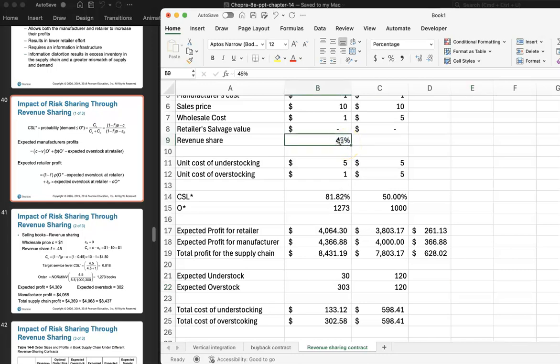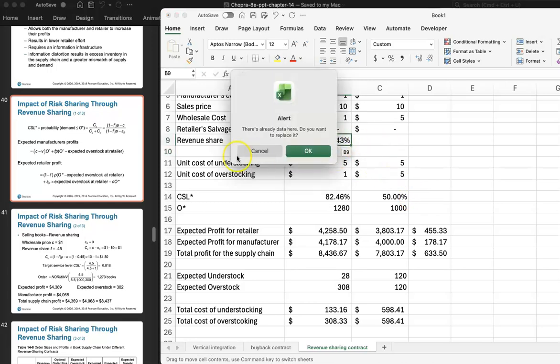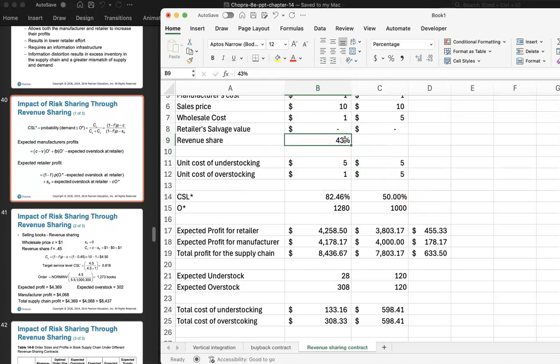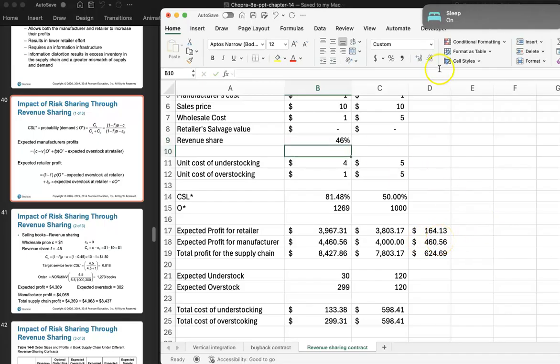So let's say the revenue share was 40%. Now that won't work, because the manufacturer is now making a loss. The retailer is the one making most of the profit. So let's say that it was 50%. In that case, the retailer is now making a loss. So between 40 and 50 seems to be the right number, and 45% is the number that was chosen. If it was say 43%, now the retailer is making more of the money. If it was 46%, the manufacturer is making even more of the money. So that's essentially the idea.